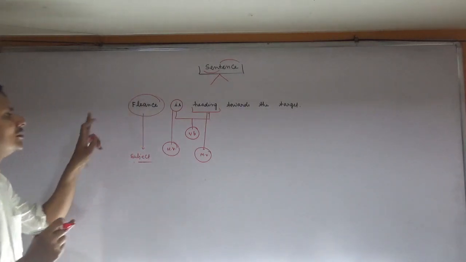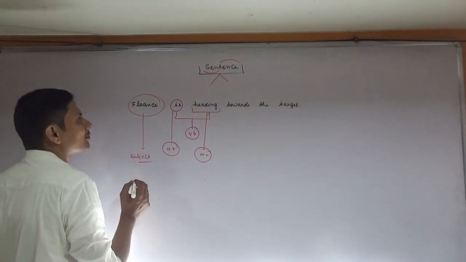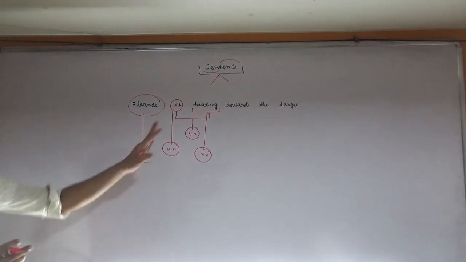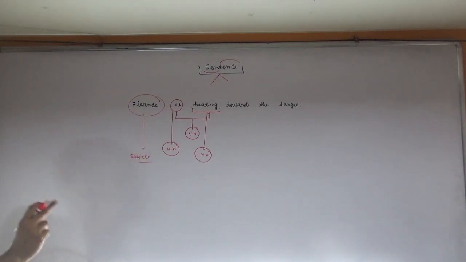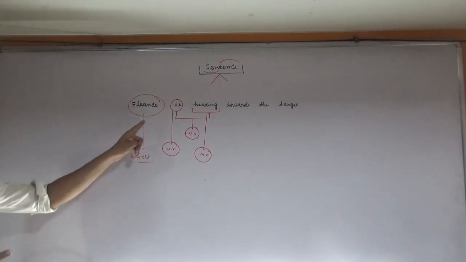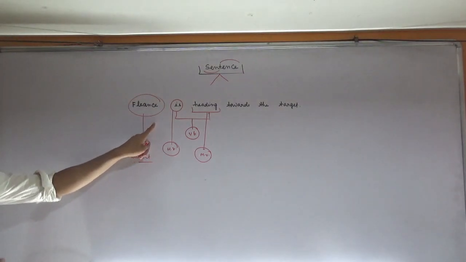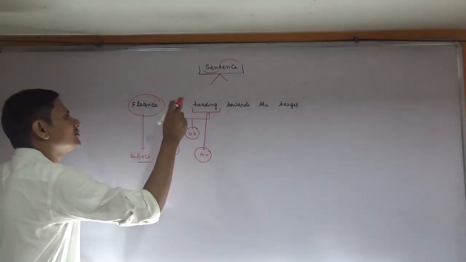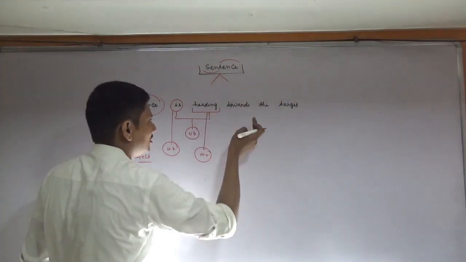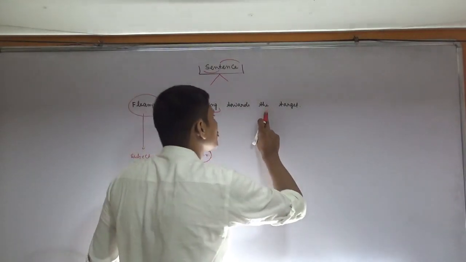So first of all, Fleance is heading towards the target. This is a group of words. This is a sentence. Definitely Fleance is a word, "is" is a word, "heading" a word, "towards" a particular word, "the" is also a word, "target".